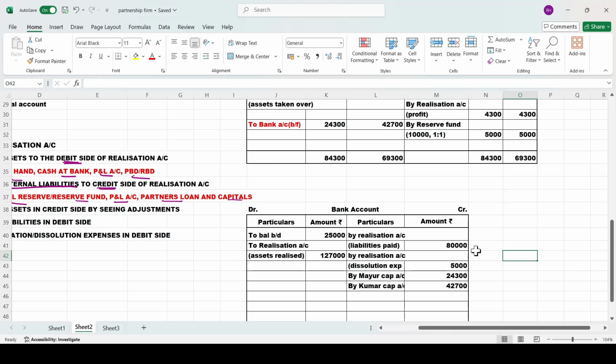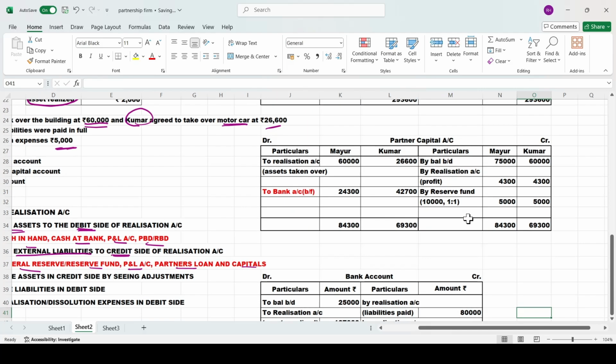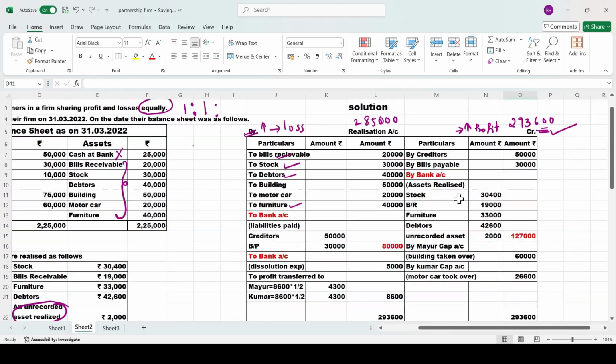We'll just total it to see whether it tallies or not. Here you have 1,52,000. Here we have 1,52,000. Yes, it has been tallied. Hope you have understood this problem. We have a trick over here. When you do the realization account itself, you can see for how much amount your bank account is going to tally.